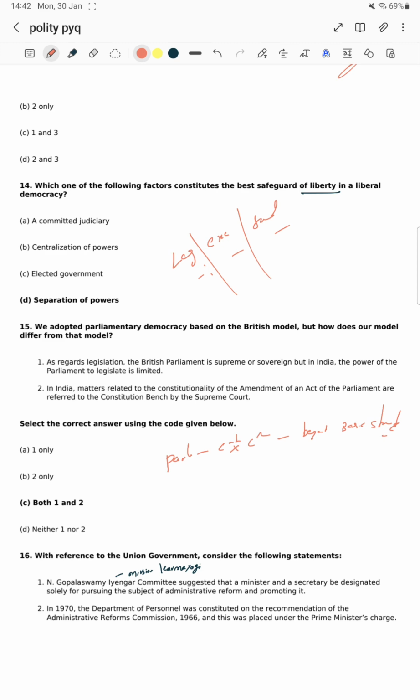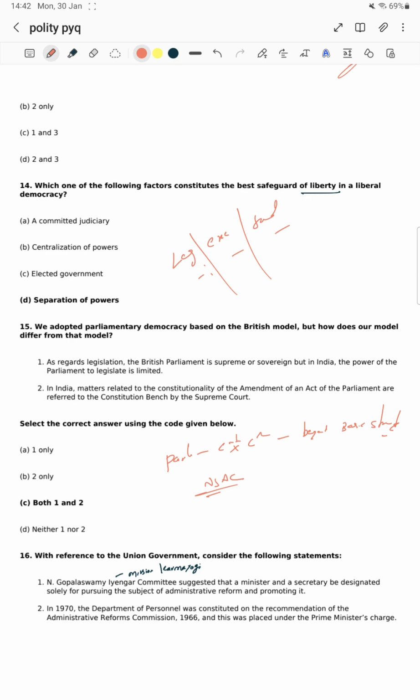Next, in India, second statement. So the first statement is obvious, right? The second statement: in India, matters related to the constitutionality of the amendment of an act of the Parliament are referred to the Constitution bench by the Supreme Court. Constitutionality of an amendment act means, for example, the NJAC was amended by the Parliament.